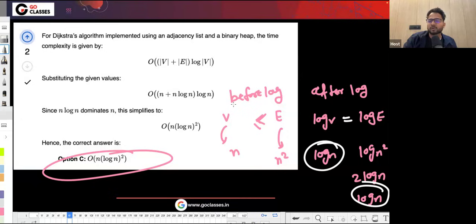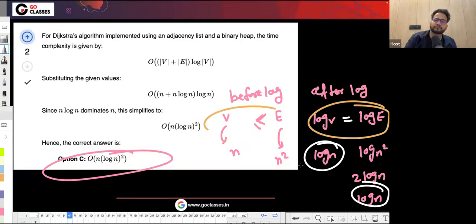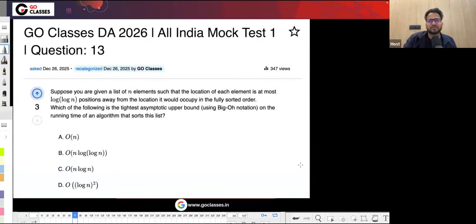Okay, this is not related to this question, but I'm just sharing this information to let you know that before log, this is the relationship. Maybe it is helpful in some other question. Before log, this is the relationship, but after log, this is the relationship, right? Okay. Now let's see this question.